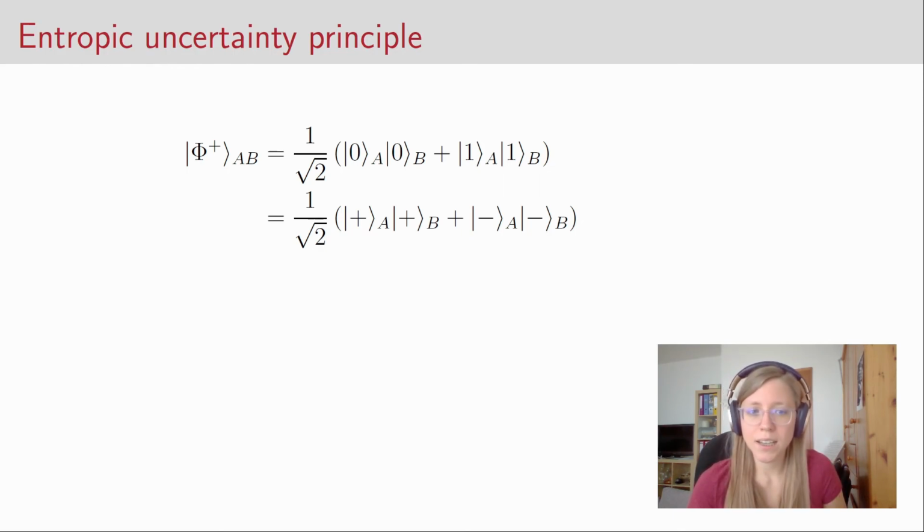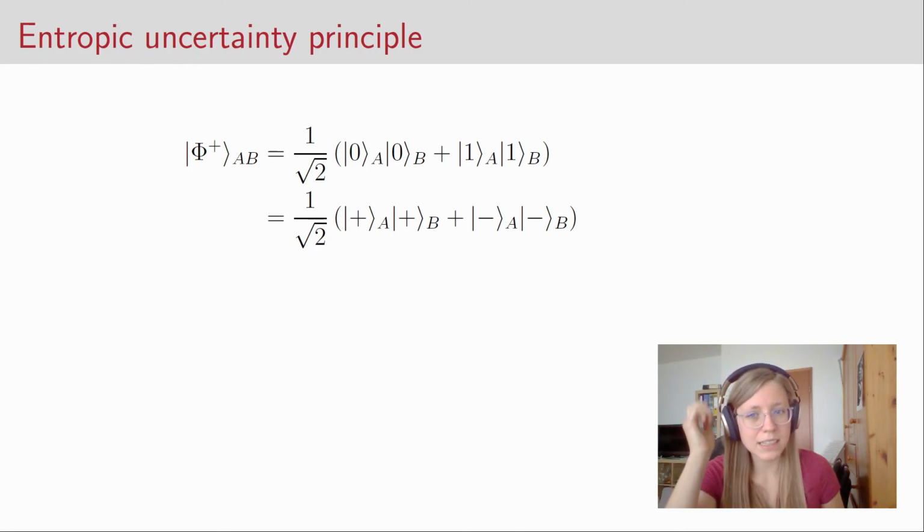But for information theoretic tasks, there's no really nice operational interpretation of this quantity. On the other hand, for entropies, we have lots of nice operational interpretations, which we have seen throughout the videos. So it would be nice to have some sort of uncertainty principle that is formulated in terms of entropies.